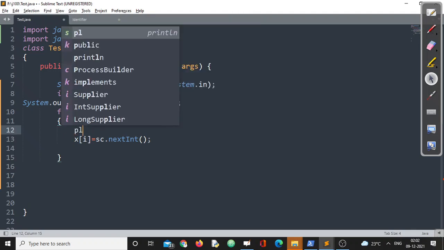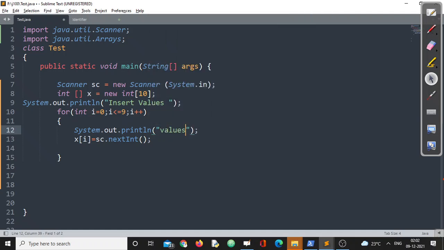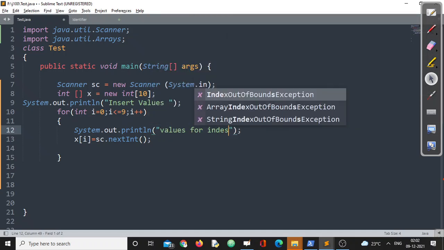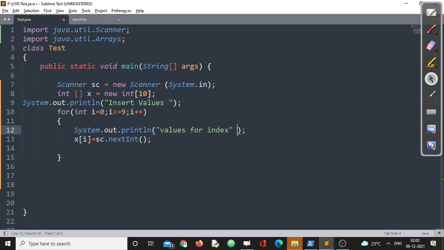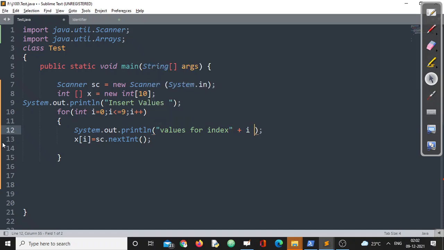How many values can we enter? We can enter values for index, in case you want to display, value for index 0, value for index 1, like that. So we can happily use that one. Let us display in one line, please.